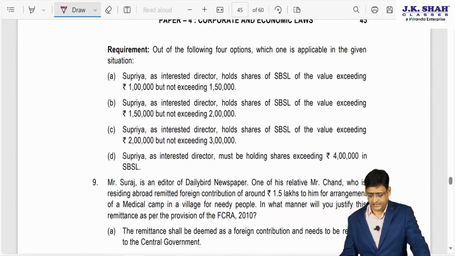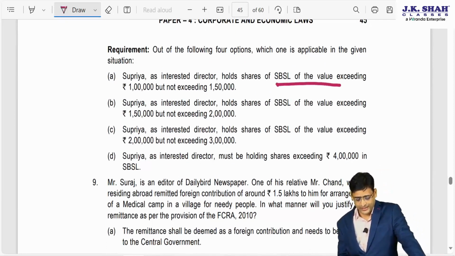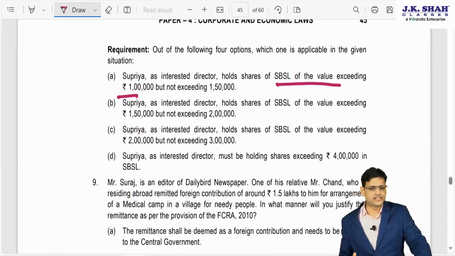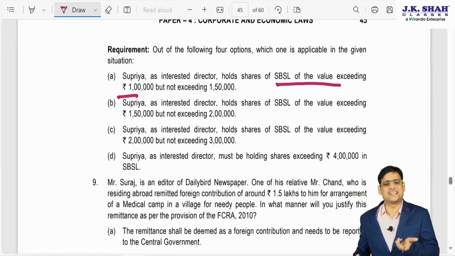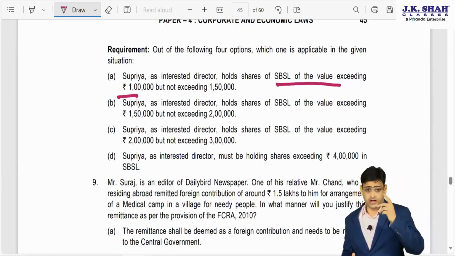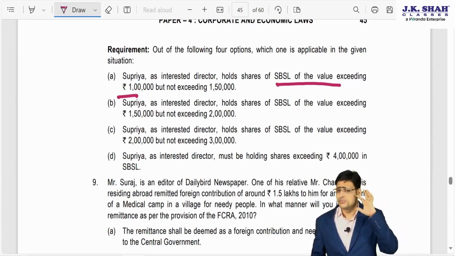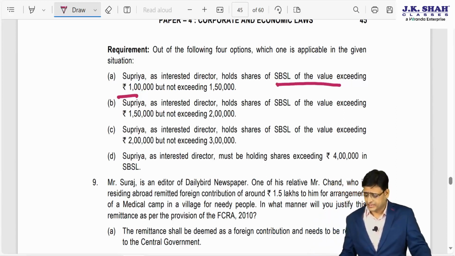Supriya is an interested director holding shares of value exceeding 1 lakh. Technically, if you see all the options, there is not much sense in these options. But out of all these 4 options, what is more logical, I will tell you. Here the criteria should be holding more than 4 lakhs. Holding more than 1 lakh is not a very specific provision.